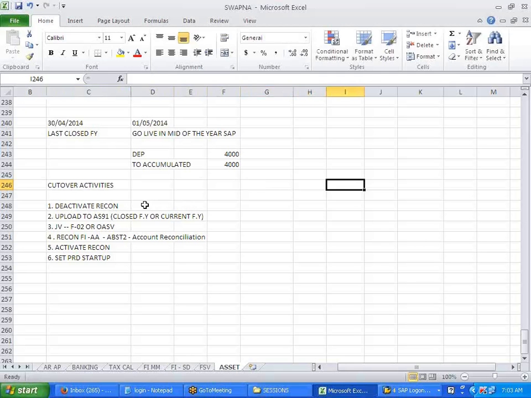Next, from the perspective of year-end closing. In the case of year-end closing, the first point is we run the depreciation run. We need to run the depreciation run, right? AFAB. So all the periods should be completed.